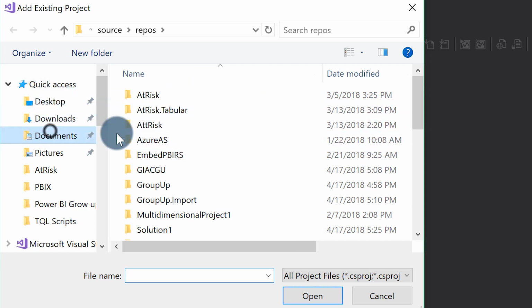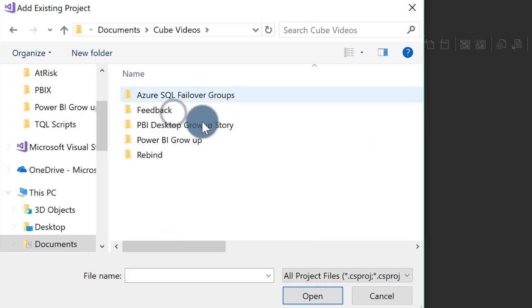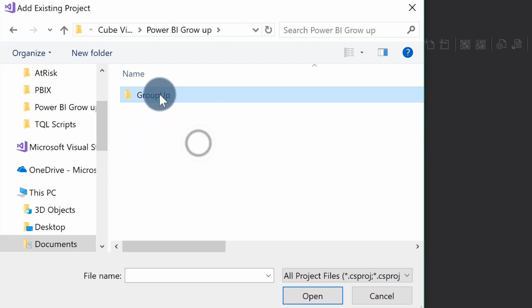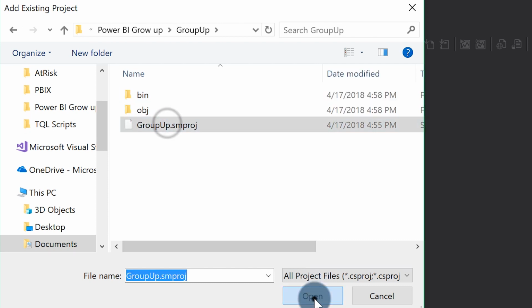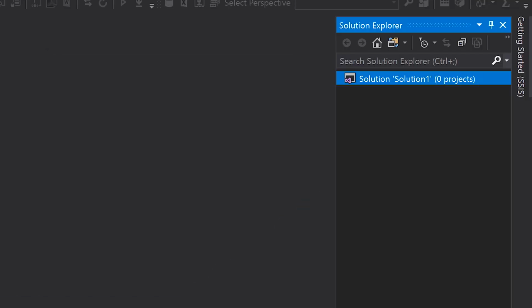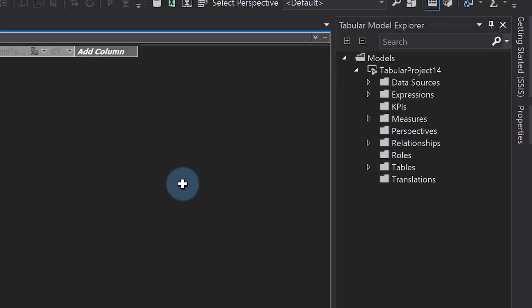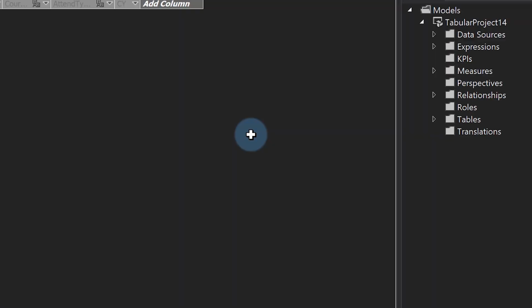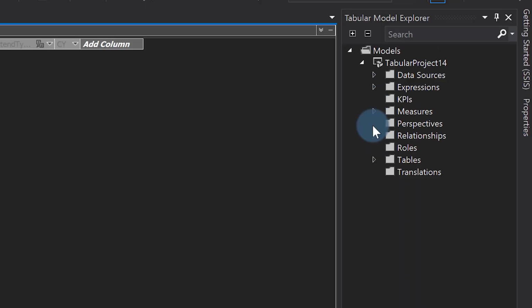Browse to the location where you downloaded and extracted the zip file, and you'll see your project right there. Click Open. And then it's going to add your project to this solution. I'll head back over to the other one where I extracted it, and you'll see here's my model, here's my tables, here's everything I need.